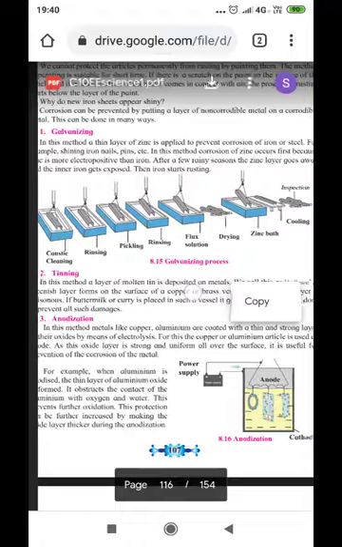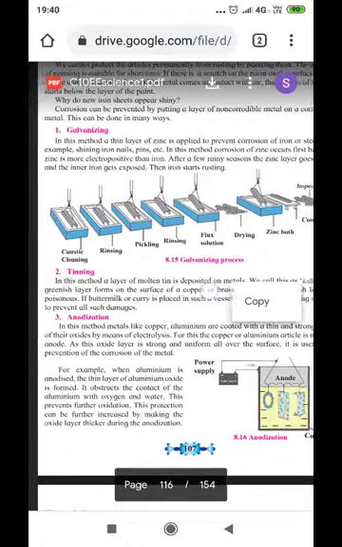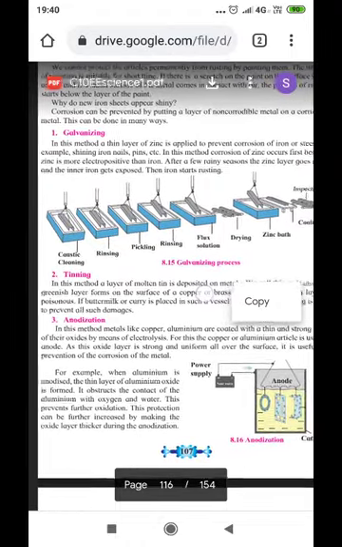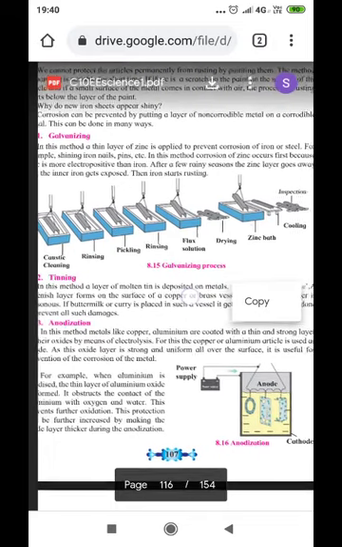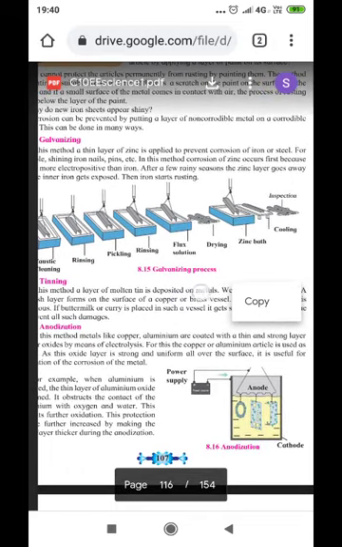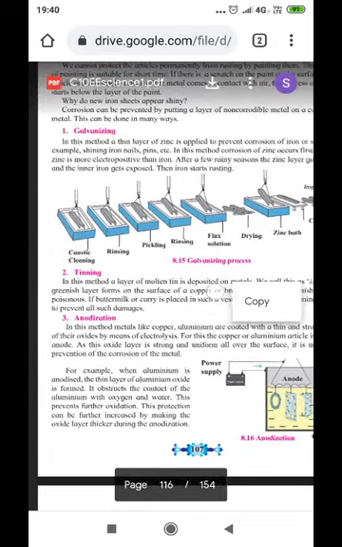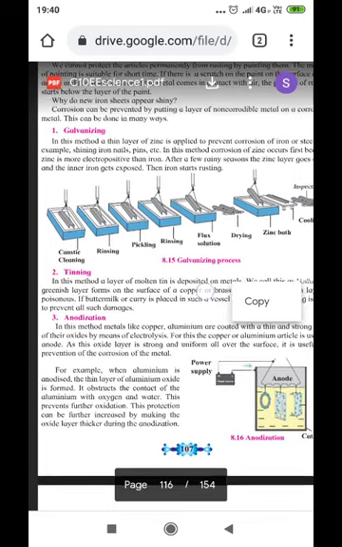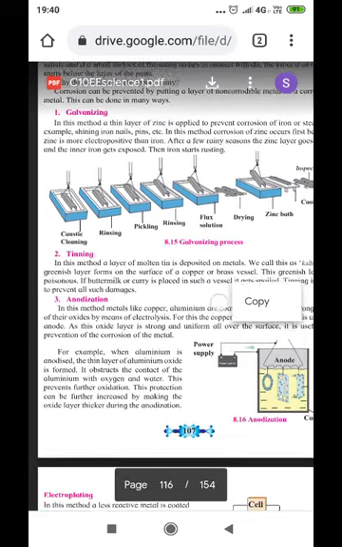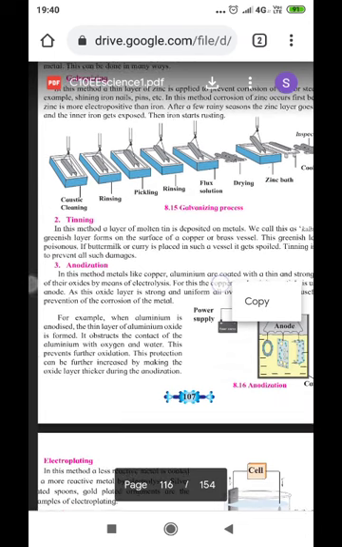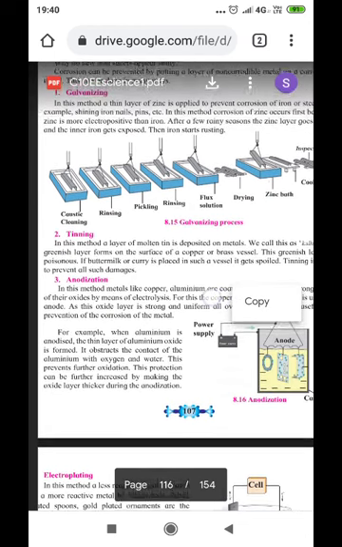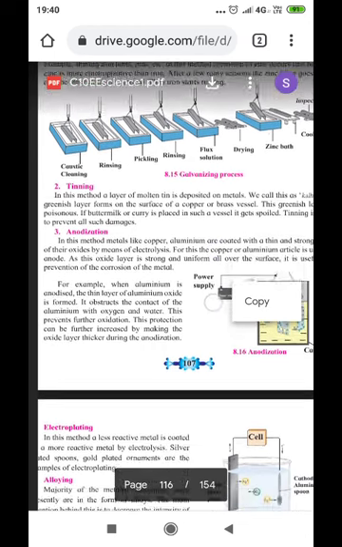In this method, corrosion of zinc occurs first because zinc is more electropositive than iron. After a few rainy seasons, the zinc layer goes away and the inner iron gets exposed. Then iron starts rusting. So the lifespan can be increased by galvanizing.